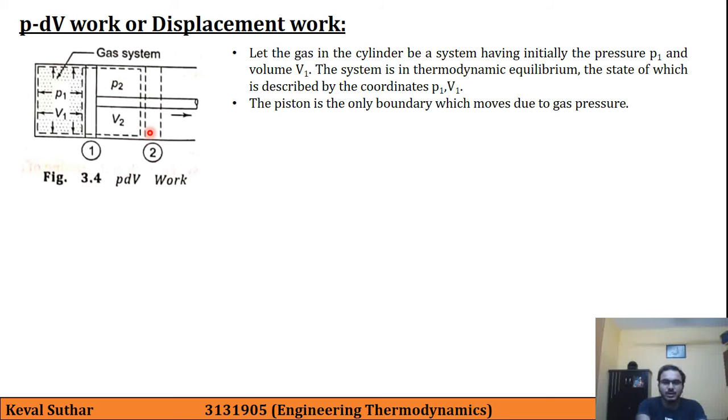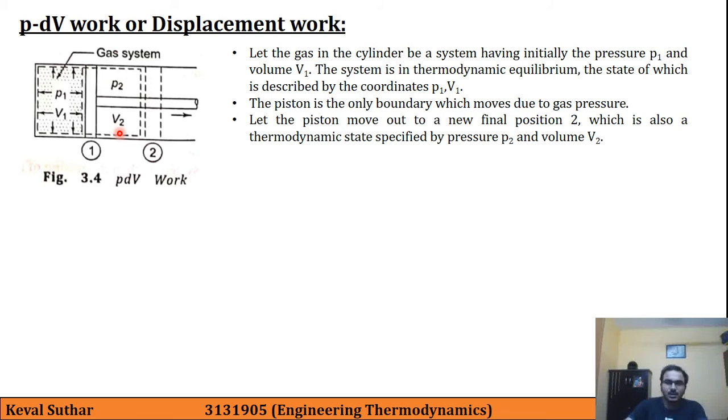The system is in thermodynamic equilibrium, the state of which is described by coordinates P1 and V1. So here this is our initial state. The piston is the only boundary which moves due to the gas pressure. So here this will be the only boundary which will be moving due to the pressure of gas. Let the piston move out to a new final position 2, which is also a thermodynamic state specified by pressure P2 and volume V2.